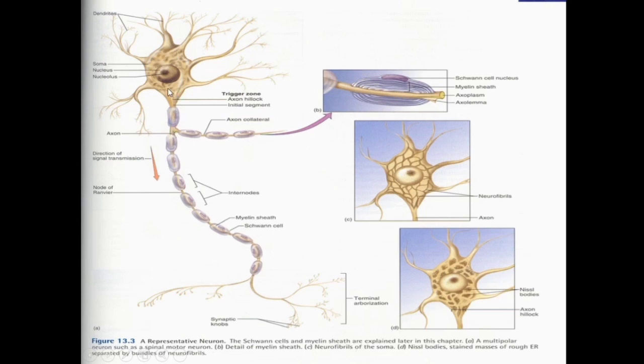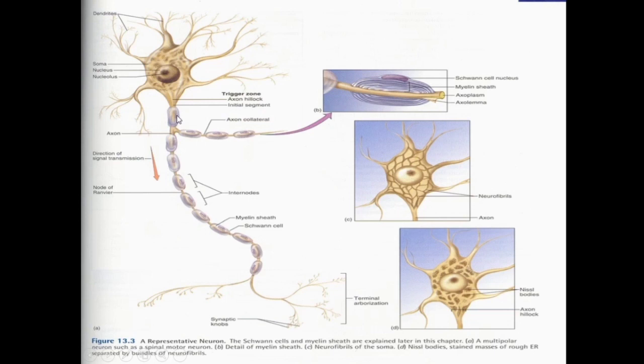And this is the point from where the axon comes out, and the point of egress of the axon is called the axon hillock, and the area between the axon hillock and this bare area which is not covered by the myelin sheath is called the initial segment, and this is the trigger zone from where the action potential starts. So this is the axon hillock and this is the initial segment, and this first segment, which is myelinated, is covered by a single Schwann cell.